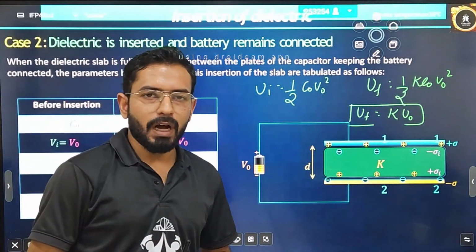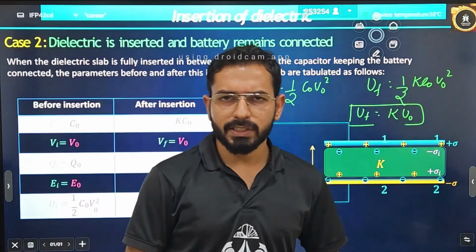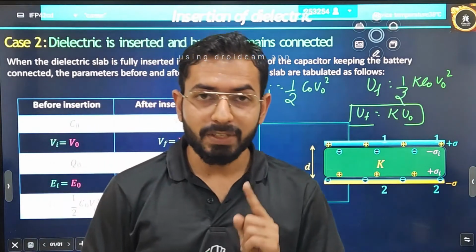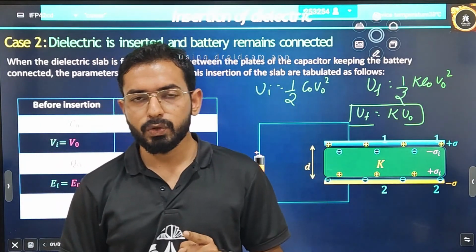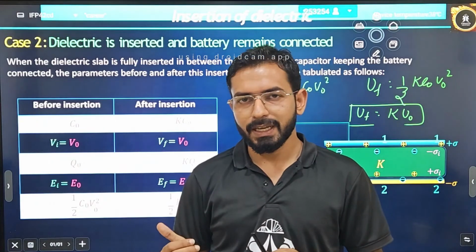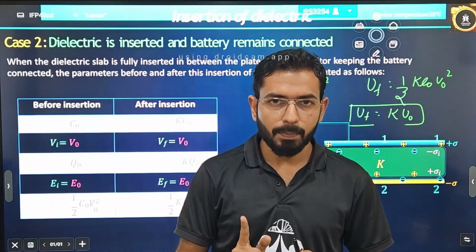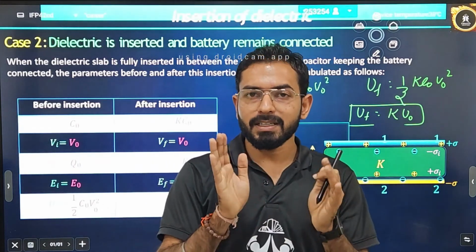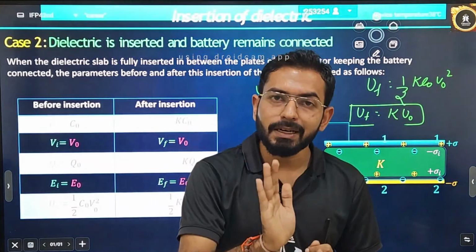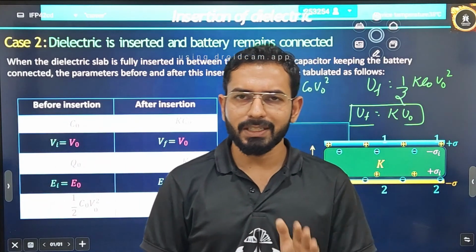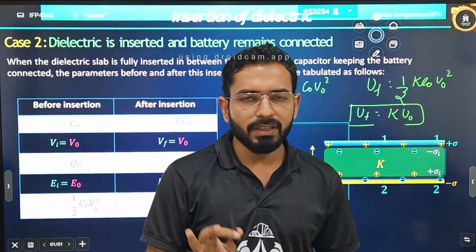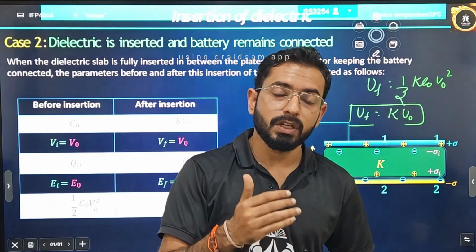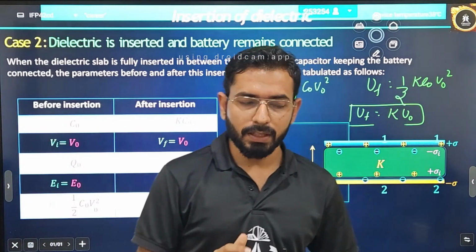So these two are the most important cases from where questions have been asked. You have to watch properly which case is given. Don't get confused, don't apply a different case, because that's why I have explained it from the complete basics. In the first one, remember that charge is constant, and when the battery remains connected, the potential remains constant. Once you understand these two lines, you can write everything; you don't have to remember everything. Even at the moment, if the concepts are good, you can derive everything. Is it clear?